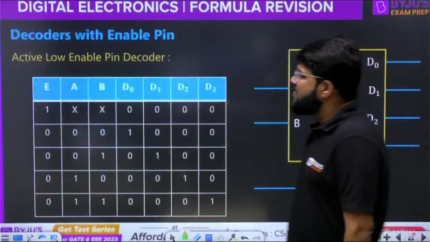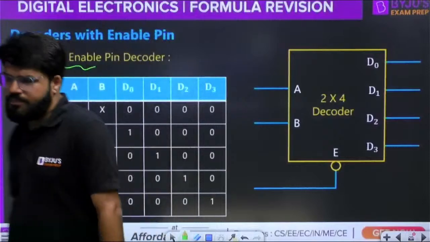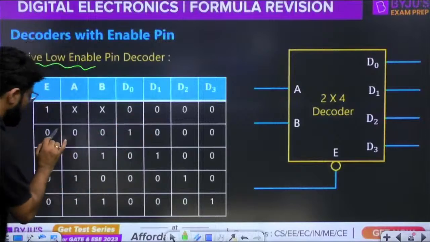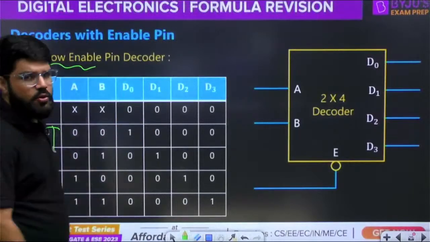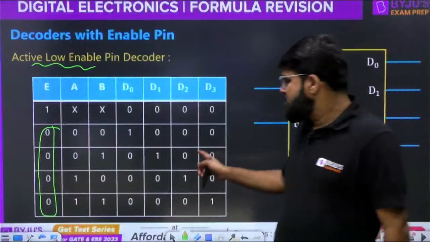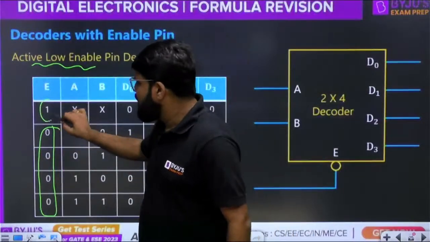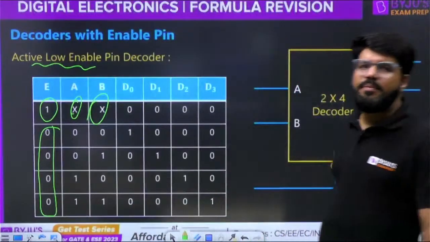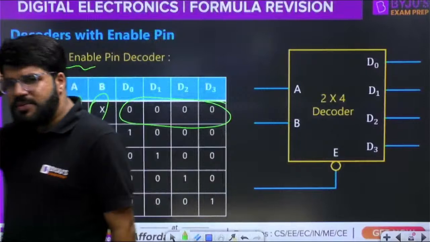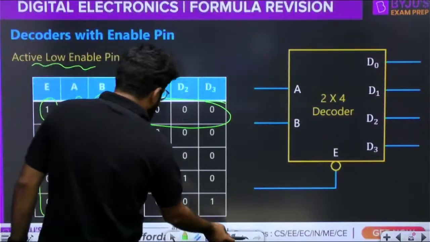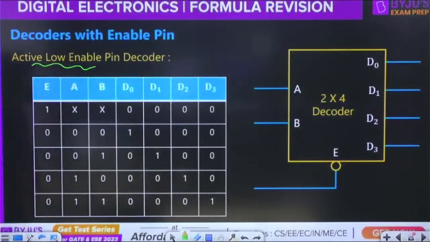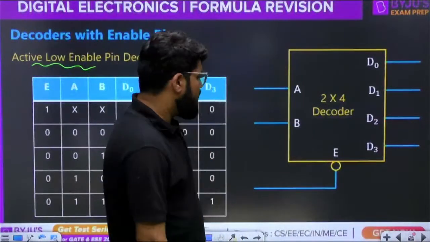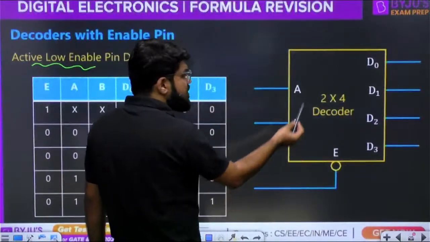Similarly, guys, there is a decoder with an active low enable pin. Active low suggests that the decoder is going to perform when the enable is low. Low means 0. The decoder is going to perform and produce the output when enable is 0. But if the enable is 1, whatever may be the input, the X's are don't care, all 4 decoder outputs must be 0. That is, the circuit is disabled. This is the logic representation of the circuit with an active low enable pin.